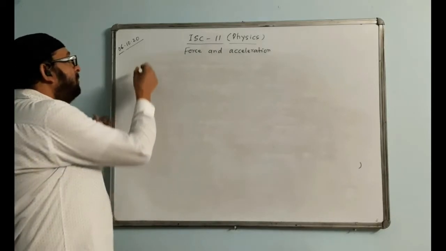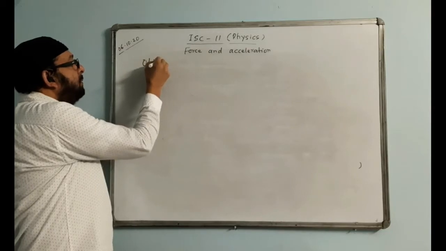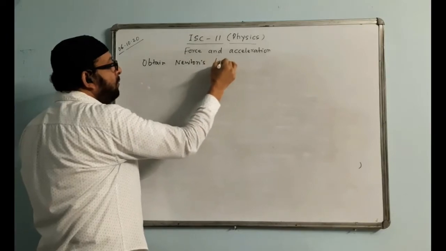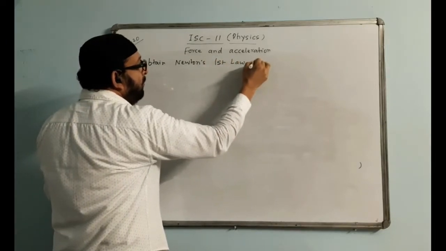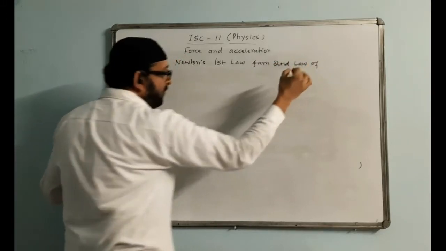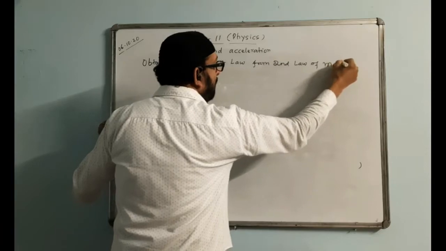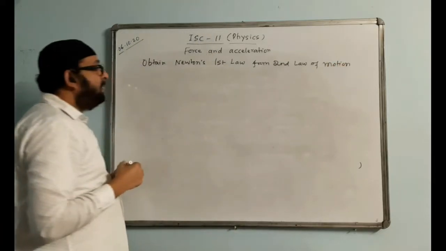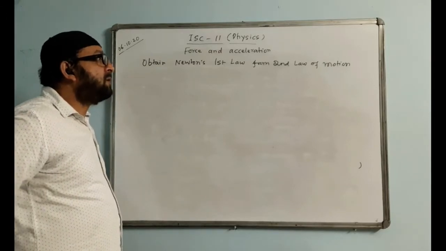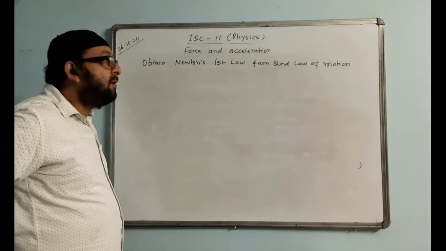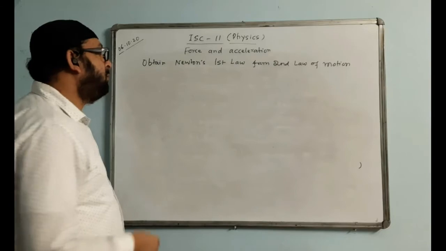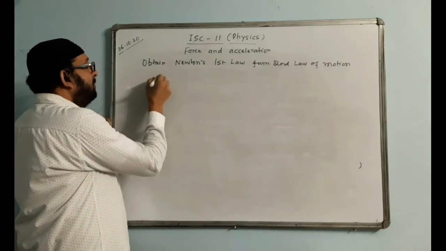So the question becomes: obtain Newton's first law from the second law of motion. How do we obtain the first law? The first law statement I already gave, but we have to prove the first law using the second law.